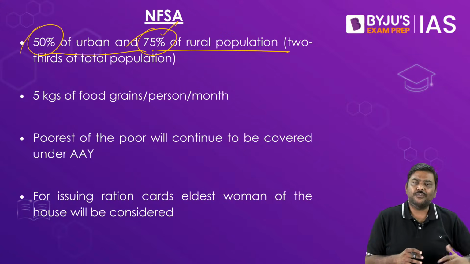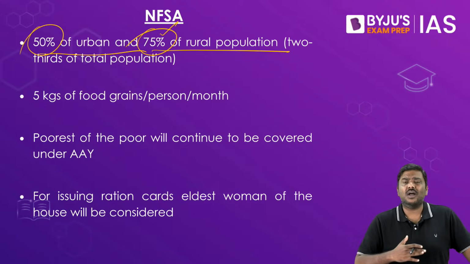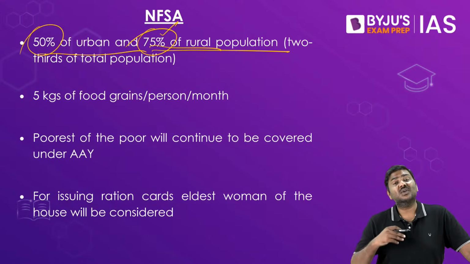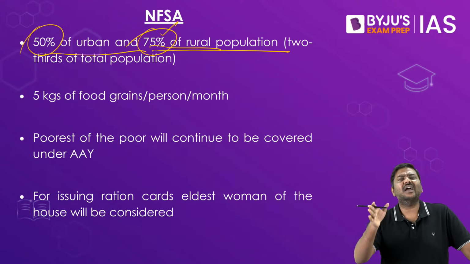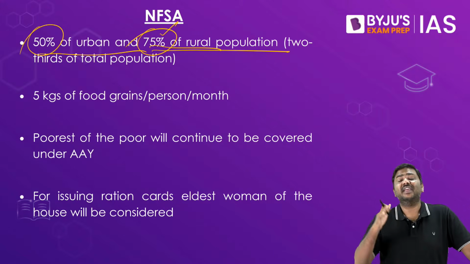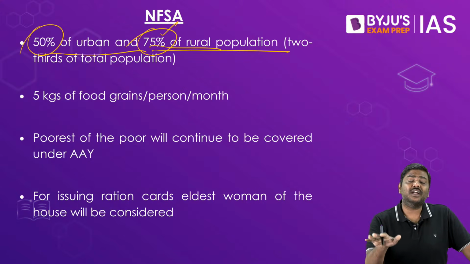Why should we cover 50 and 75% in two different areas? Why not equal? The reason is that the poverty numbers as well as the population are very high in rural India. Because this situation exists in rural India, we want to cover more and more population from rural India and ensure that food grains are made available to them.